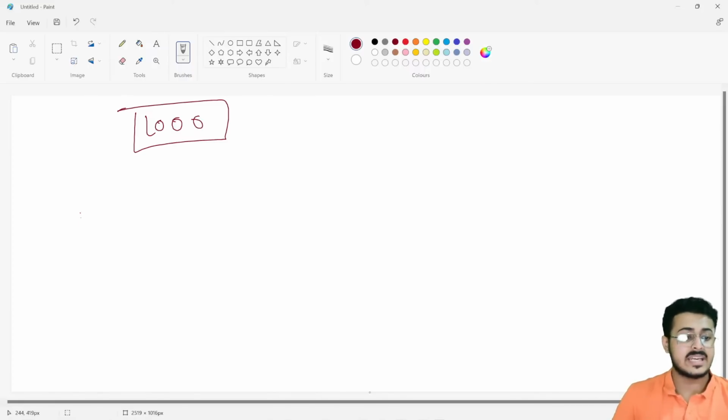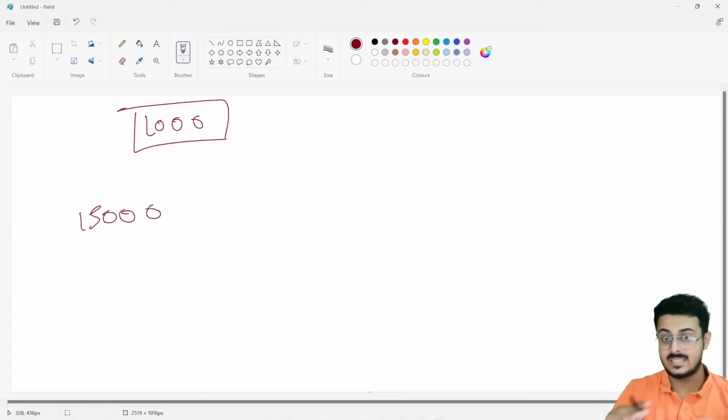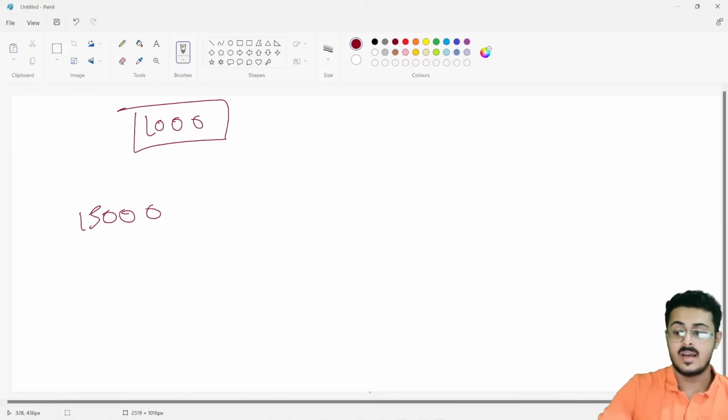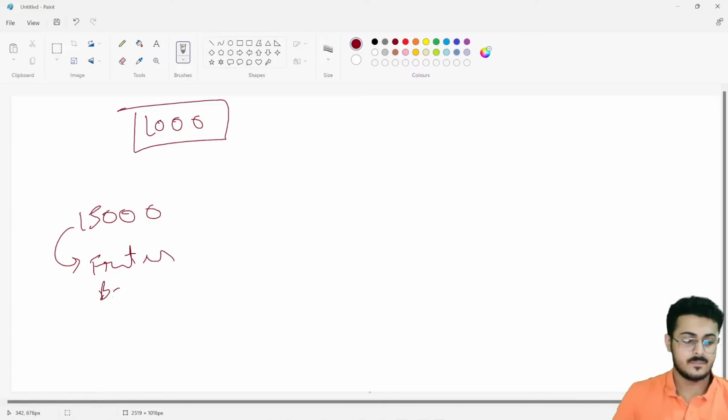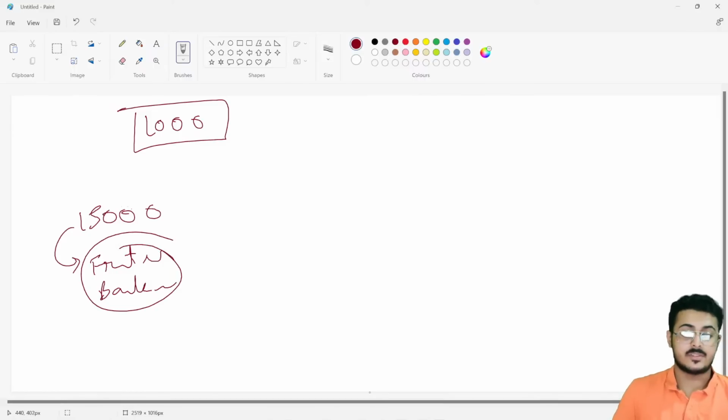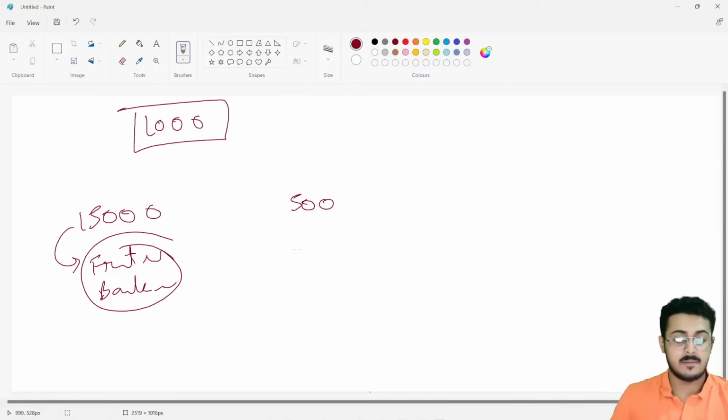Now there are 15,000 people. This is the condition right now in India. These 15,000 people know front end and back end together. And there are some people, like 500 people, who know front end and back end plus cloud. There are like 100 people right now who know front end, back end, cloud as well as DevOps.